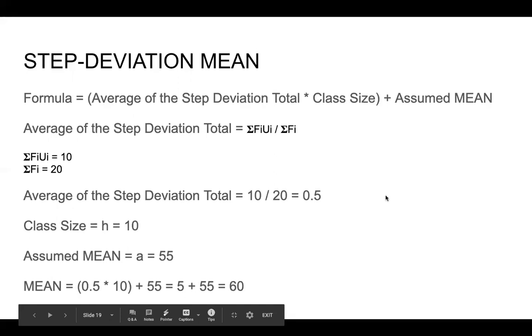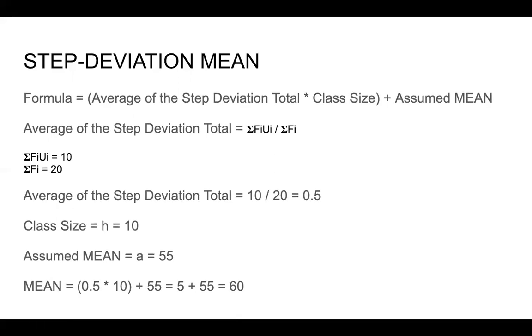So now you can see from the first method, which was the direct method, we got the value 60. From the second method, which was the assumed mean method, we got the average as 60. Now from the step deviation method also, we have got the average as 60 runs. So this means that all the three methods give you the same value. It is just that these are three different methods to solve the problem, and you should practice all the three methods. Okay, so now this is it for the first class.